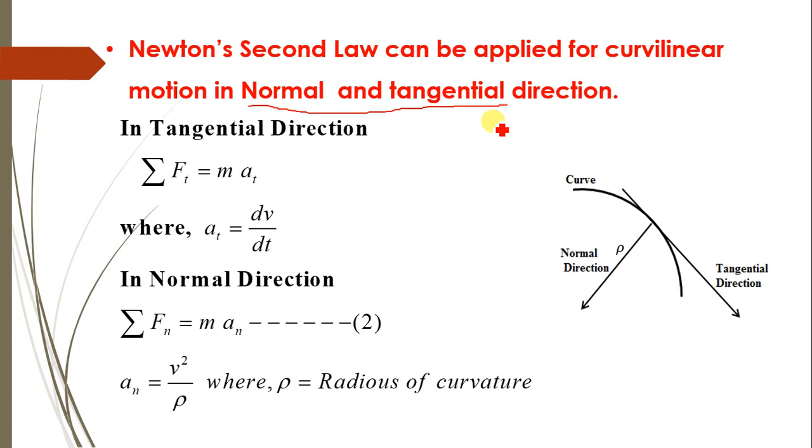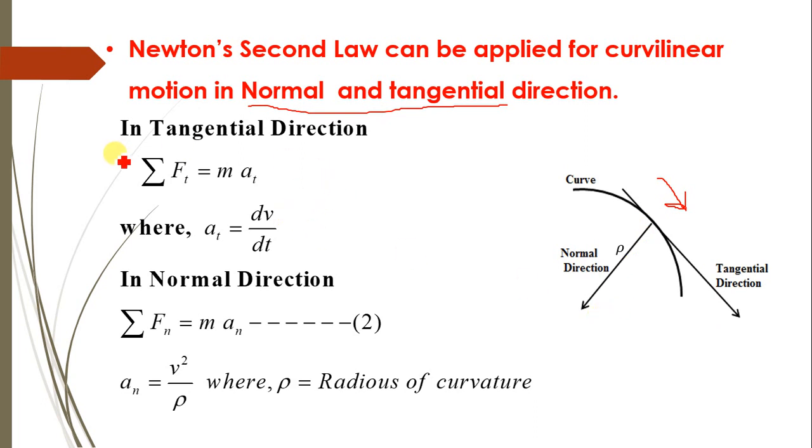Now out of these three, Newton's second law can be applied here by considering the motion in normal and tangential directions. Like here, a particle is moving along this curved path, then this is the direction of motion and a tangent is drawn at this point. Therefore the tangential force will be acting in this tangential direction, and this will be the normal direction.